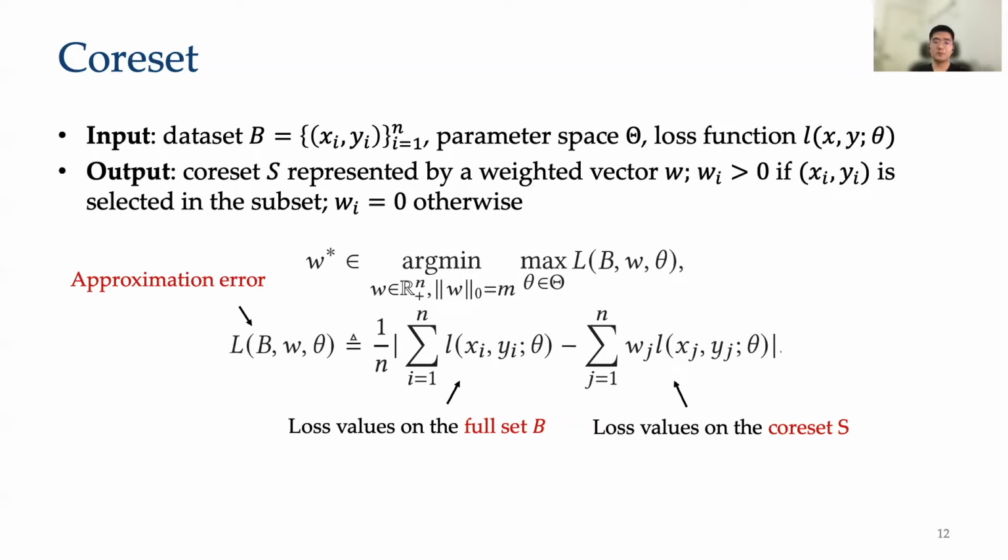In this problem, we aim to minimize the approximation error L(B, W, theta). It measures how well the selected coreset S can approximate the whole set B given model parameters theta.